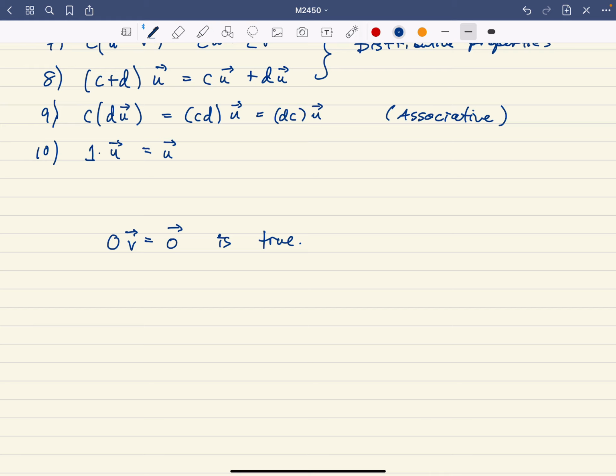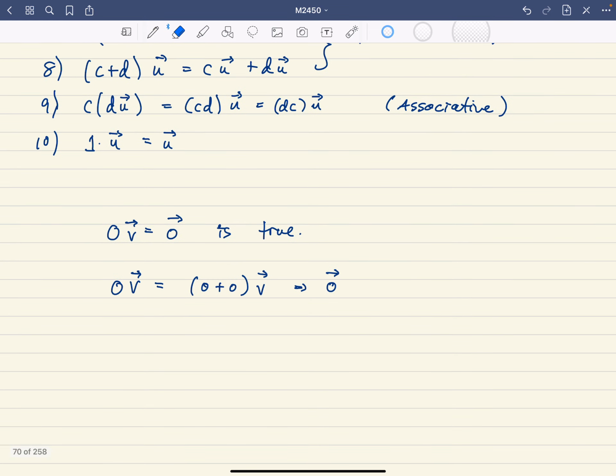So how can we prove that using what we know? Well, we can prove that using item number 8. I know that 0 times a vector v can be written, well, I can write the real number 0 as 0 plus 0, because I know that that's true, times a vector v. And what that means is that if I were to take this vector v and then distribute, using property number 8, we would get 0 times v plus 0 times v. And so that would be our 0v here.